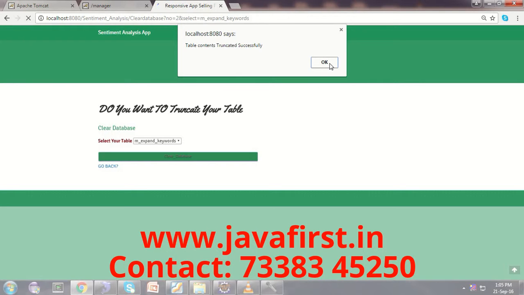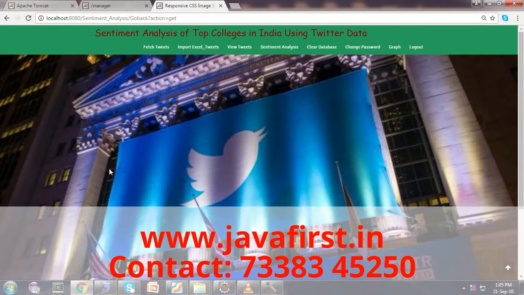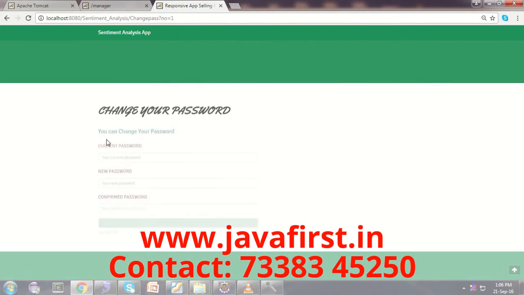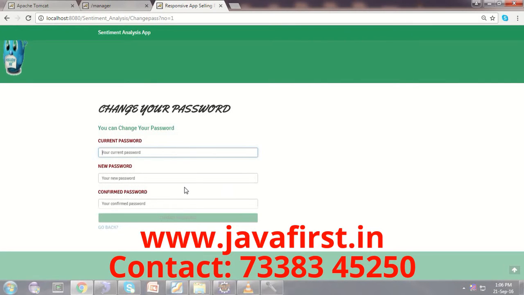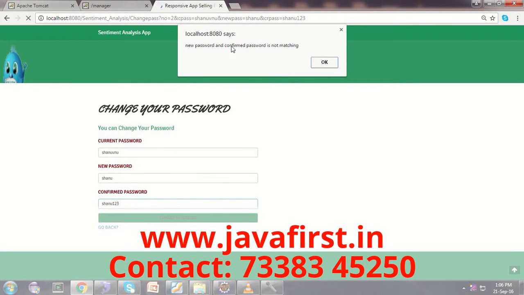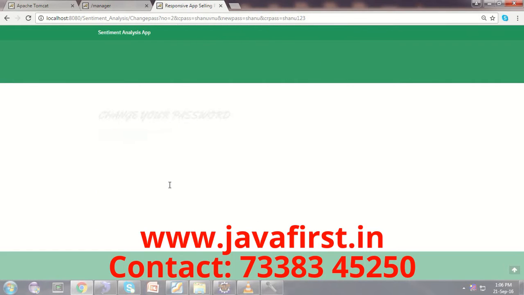Table contents truncated successfully. Now change password. If the user wants to change his current password, he can give the current password, then a new password, and then I'll give a wrong confirm password. So it has to validate now. The new password and the confirm password are not matching.